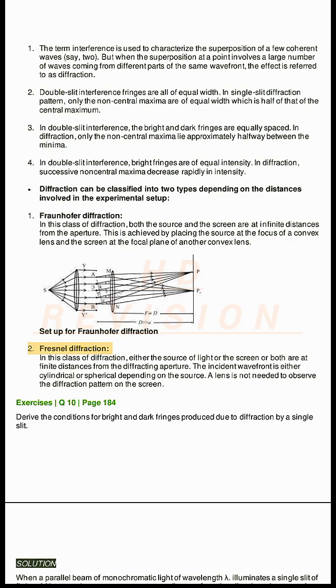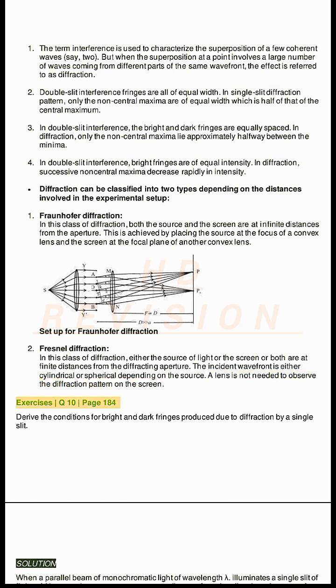2. Fresnel diffraction. In this class of diffraction, either the source of light or the screen or both are at finite distances from the diffracting aperture. The incident wavefront is either cylindrical or spherical depending on the source. A lens is not needed to observe the diffraction pattern on the screen.